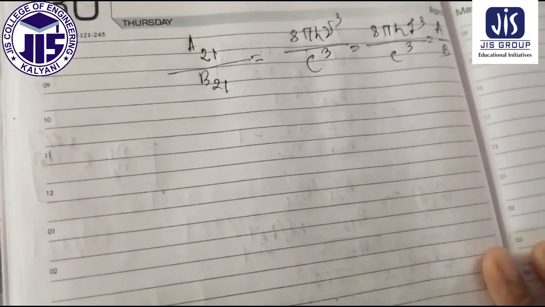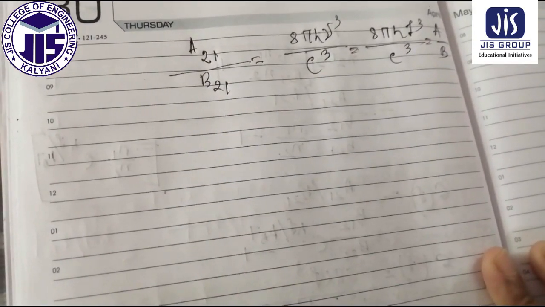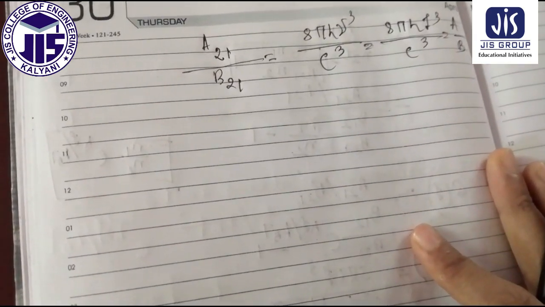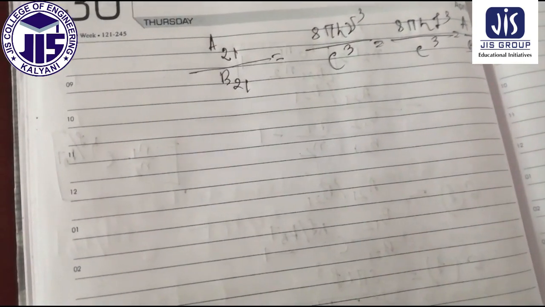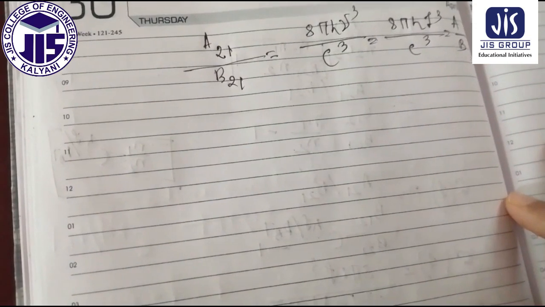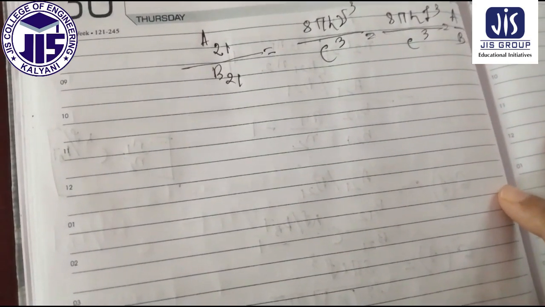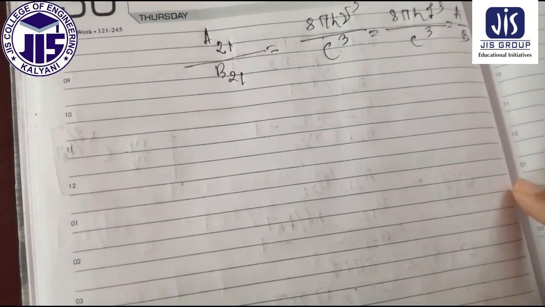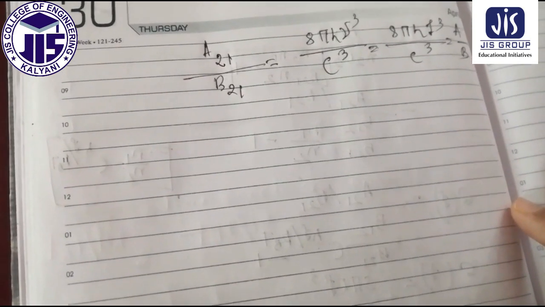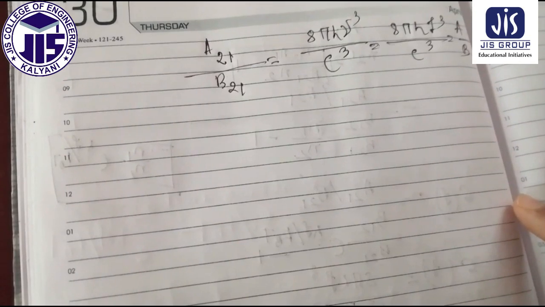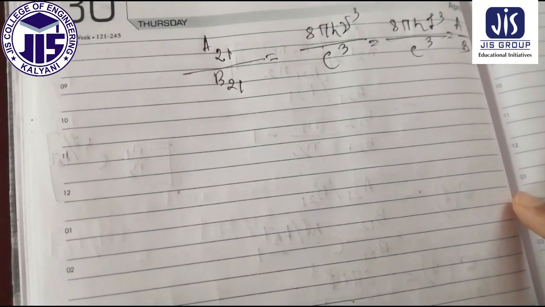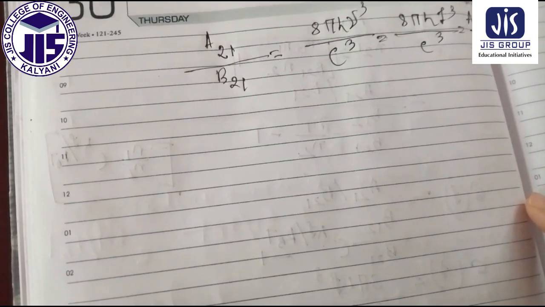Also try to remember the relations, because the question may be like what are the Einstein's coefficients, and the marks is suppose 2. In that case you don't have to do the whole derivation, you just have to write down the equations, that's enough. So you must remember the equations also.